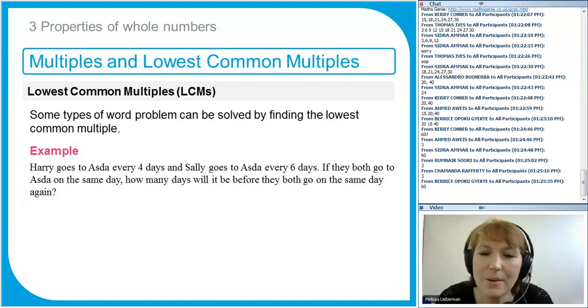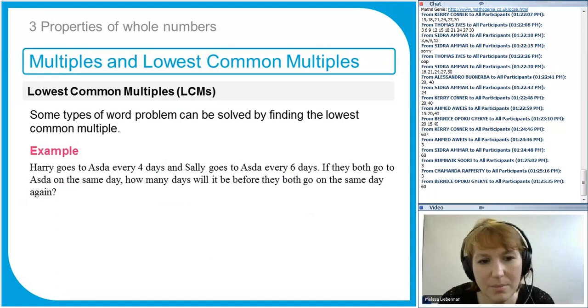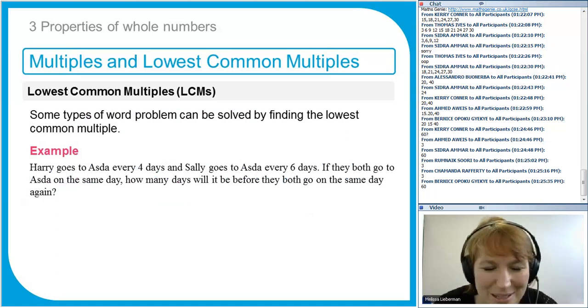Now here's a kind of problem that might be solved by using lowest common multiples. You might not realise it straight away, but these kind of word problems might come up. So those of you that don't live in the UK, Asda's a supermarket. I don't know if they're supposed to be spelled with capital letters, maybe. So Harry goes to Asda. This is a typical lowest common multiple type word problem.